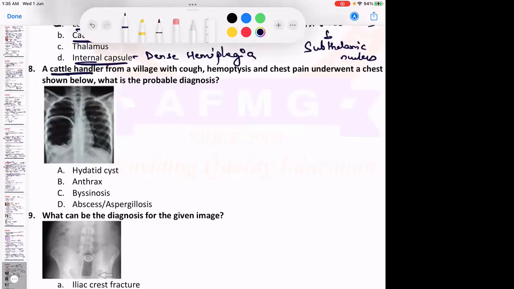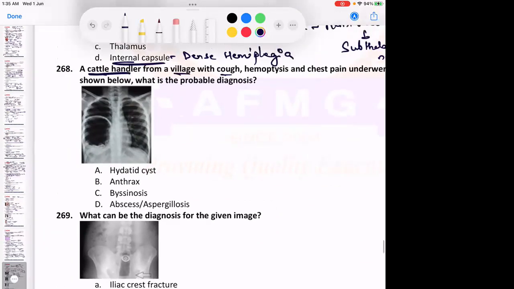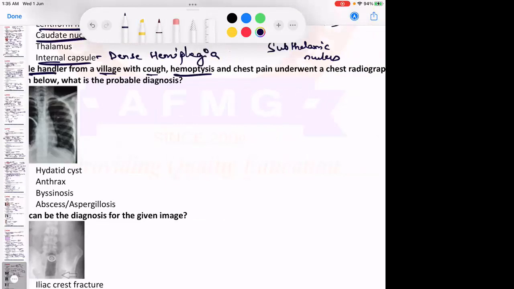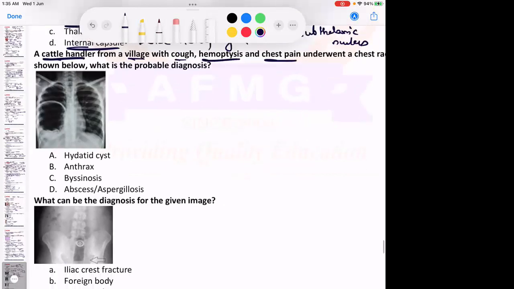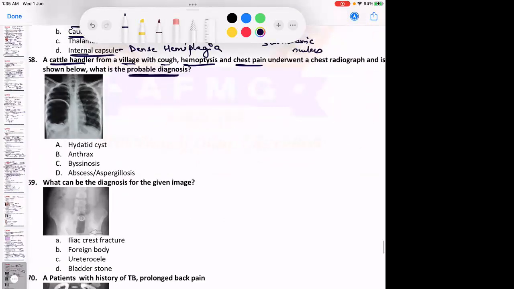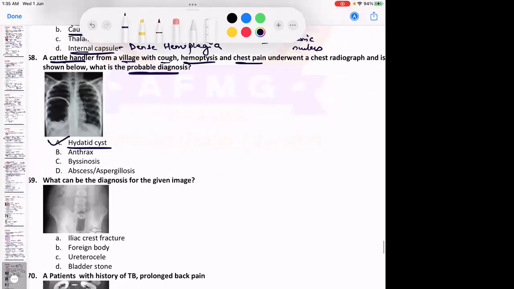Cattle handlers from a village with cough, hemoptysis, chest pain underwent a chest radiograph, shown below. What is the probable diagnosis? Anybody? What is the probable diagnosis over here? Cough, hemoptysis, chest pain. This is a classical picture of hydatid cyst. Very good. This is a classical picture of option A, hydatid cyst.